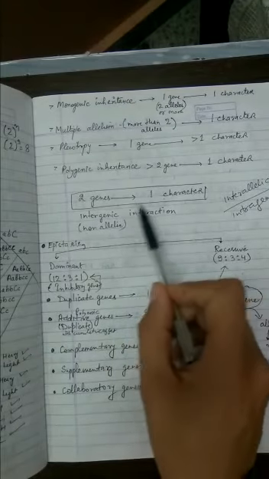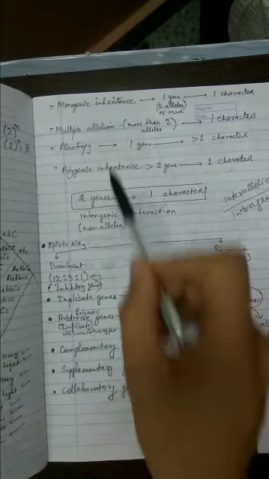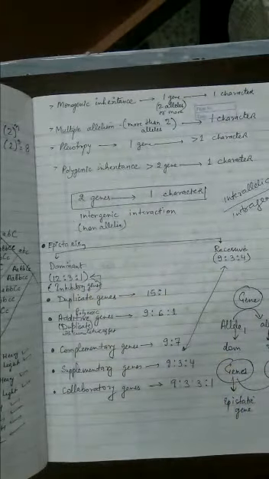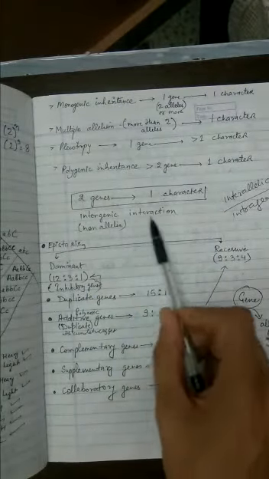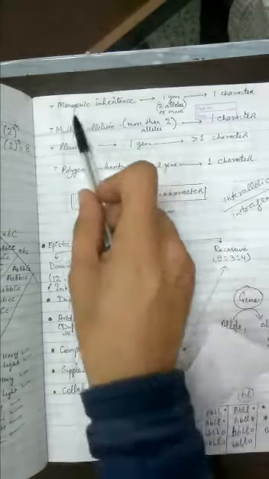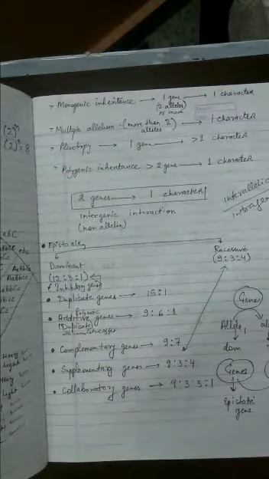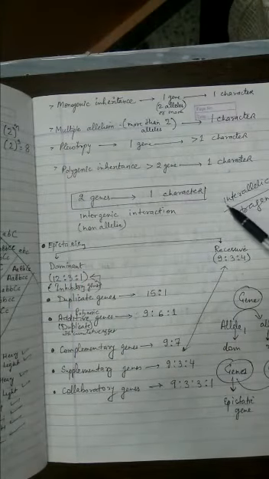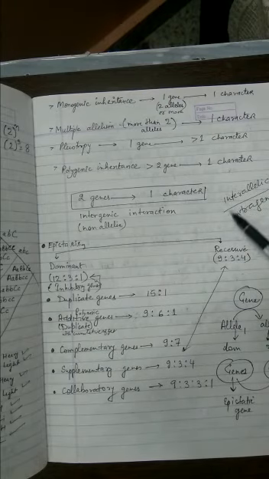We are talking about 2 gene interaction, and we are not talking about 1 gene interaction. And Mendel's topic, which we have learned already, of 1 gene controlling 1 character, is also called interallelic interaction or intragenic interaction. So let's start with this concept.